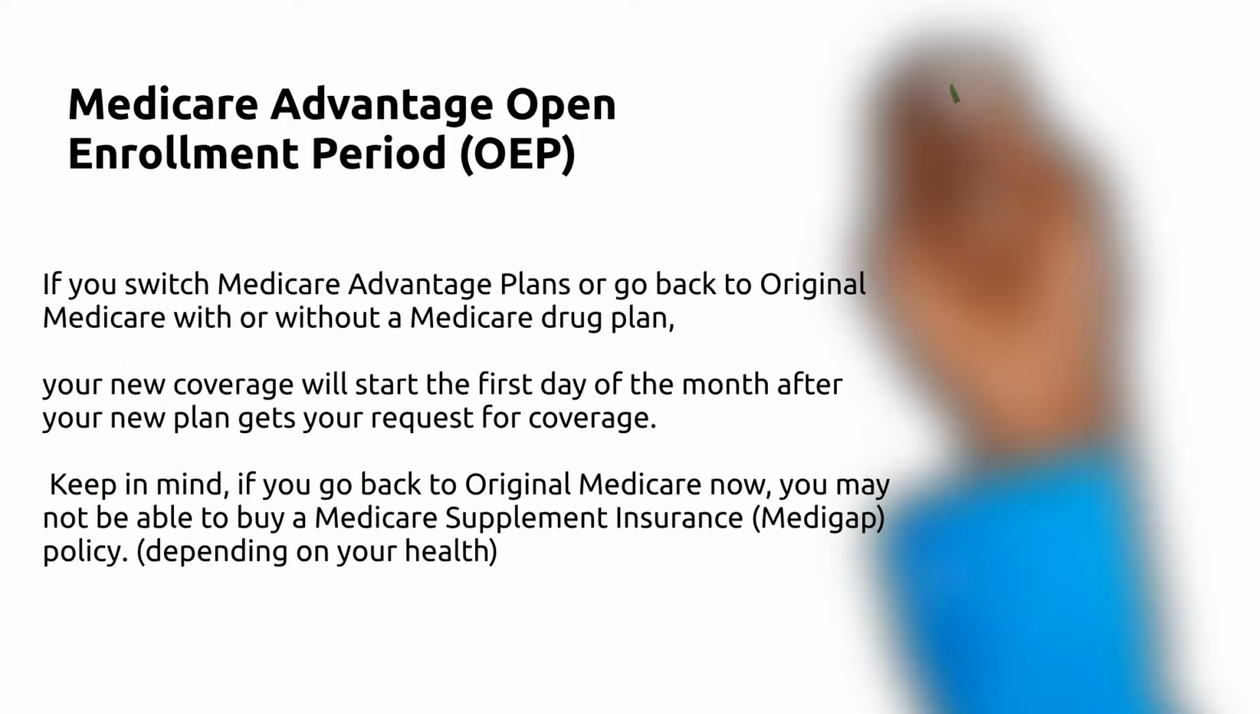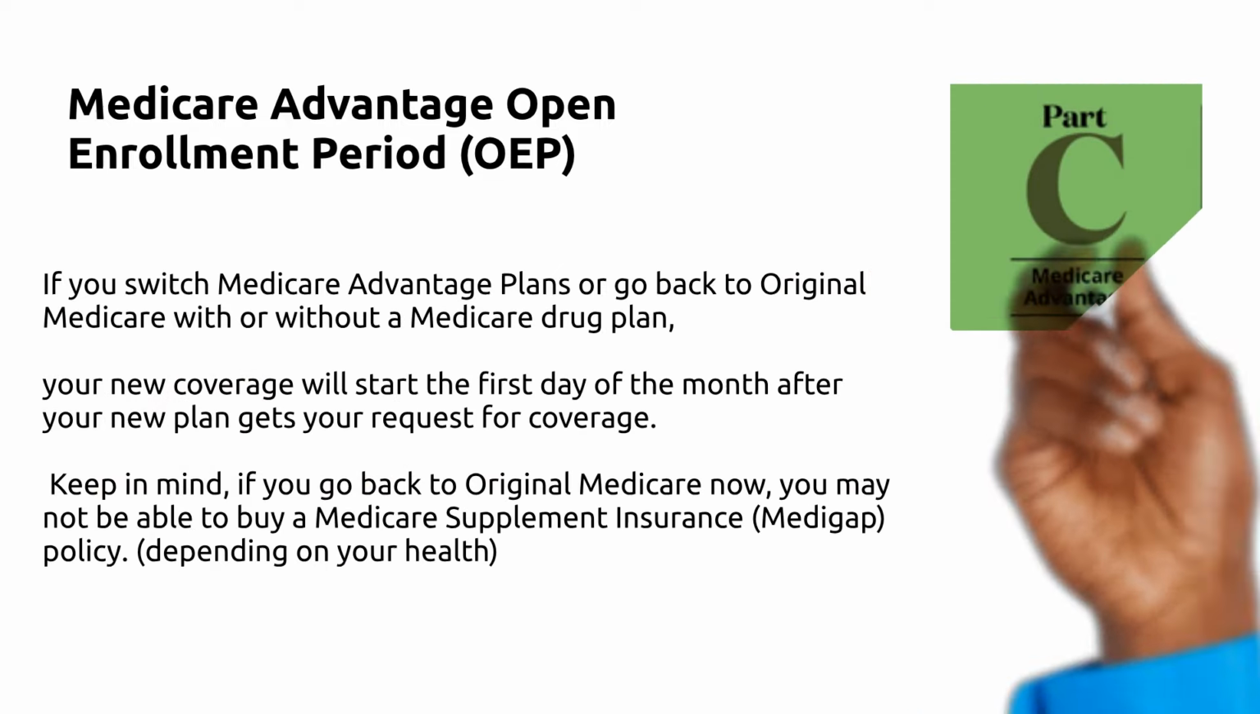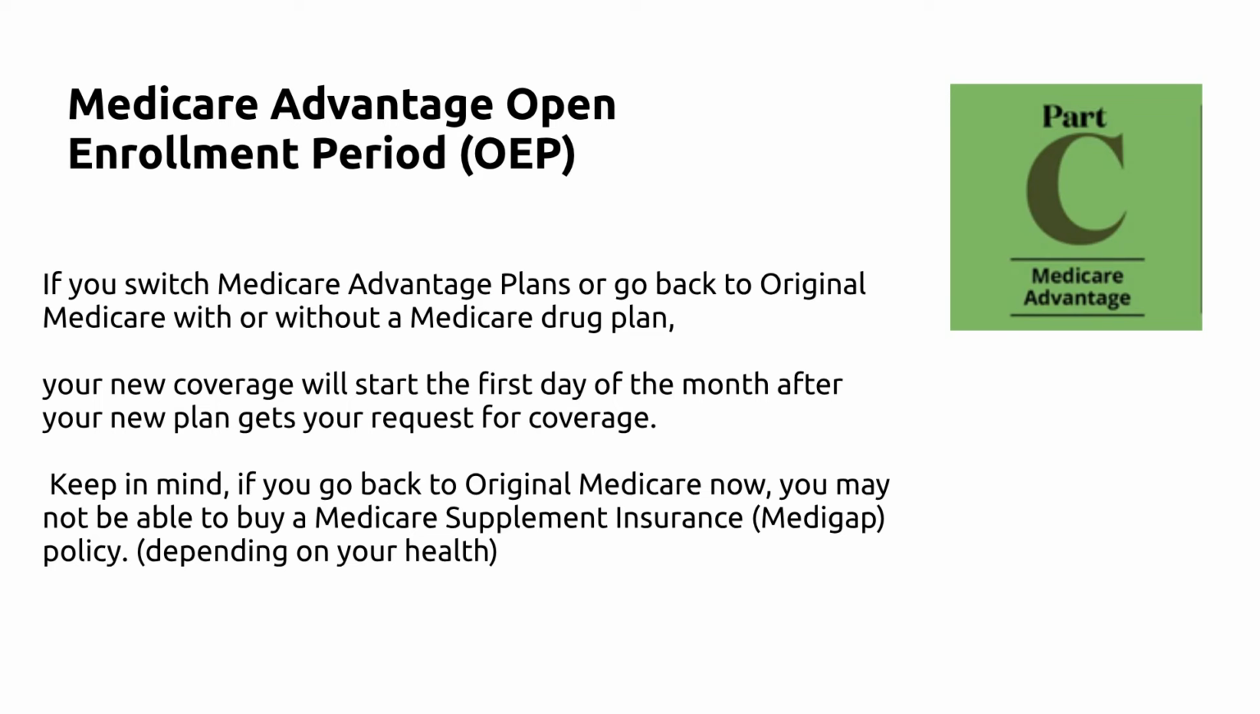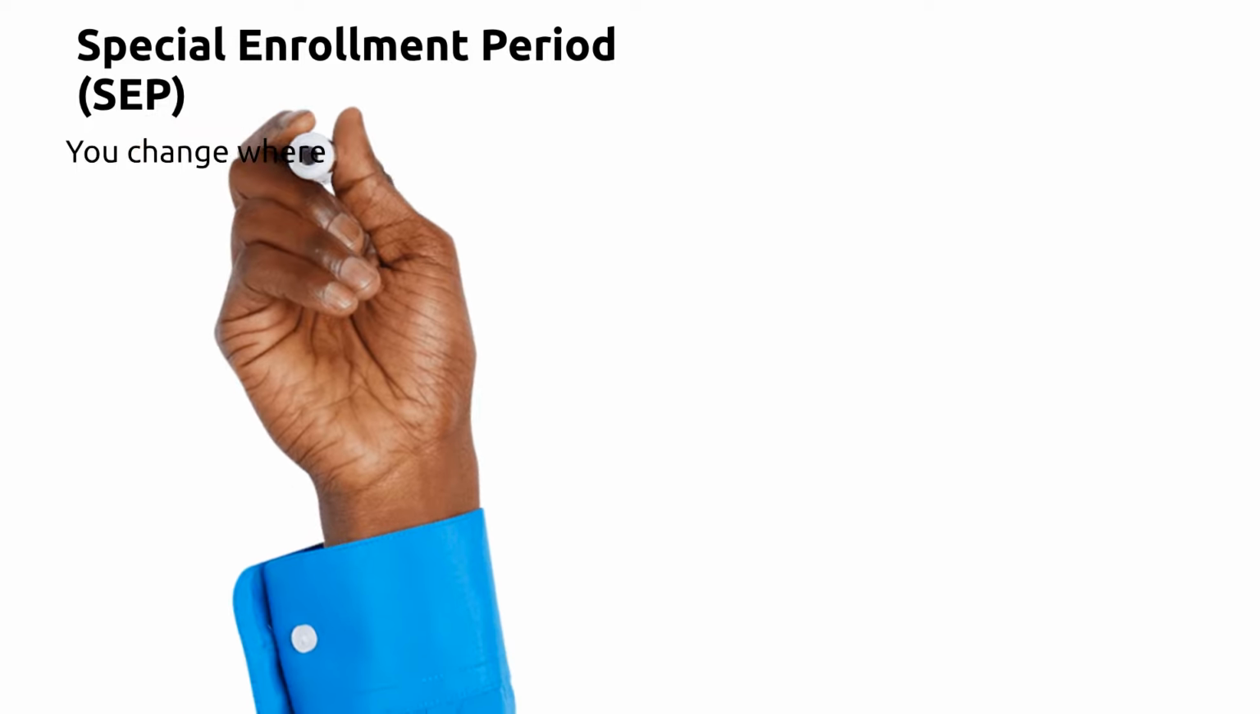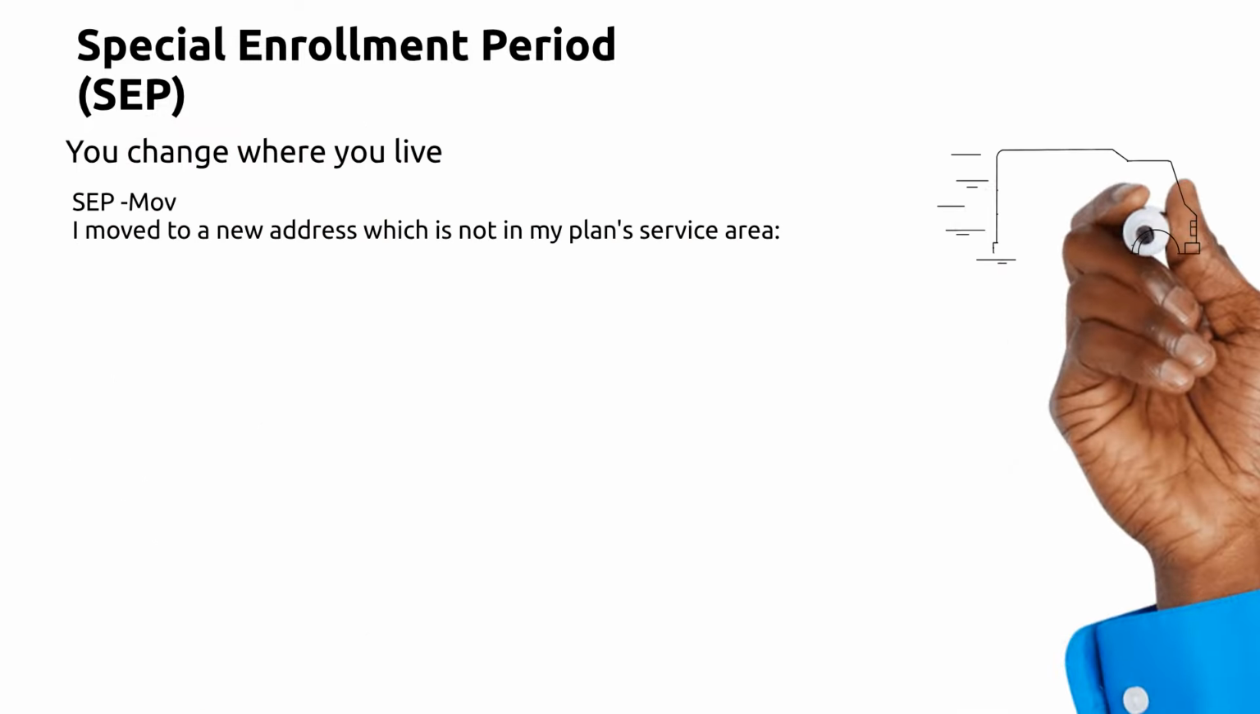If you switch Medicare Advantage plans or go back to original Medicare with or without a Medicare drug plan, your new coverage will start the first day of the month after your new plan gets your request for coverage. Keep in mind, if you go back to original Medicare now, you may not be able to buy a Medicare supplement insurance Medigap policy, depending on your health. Under Medicare, you need enrollment periods to change your plan.